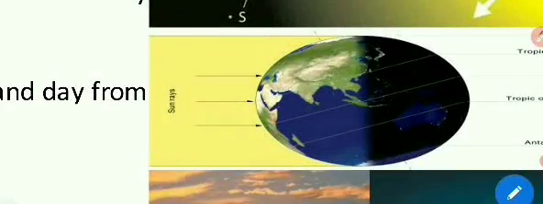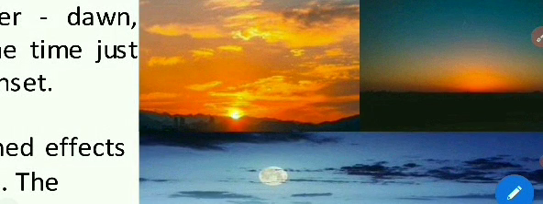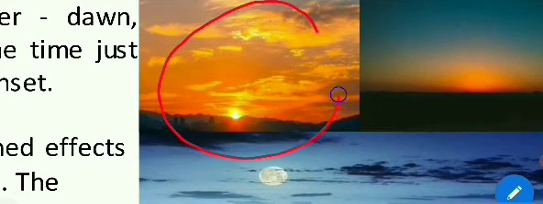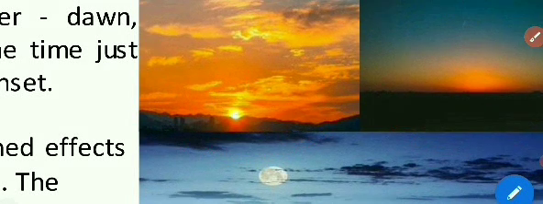Now let us go back and see over here. Here there are pictures of the dawn and the dusk. This is the dawn and this is the dusk or the twilight. Okay children.